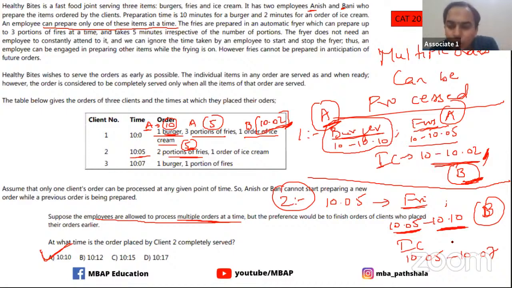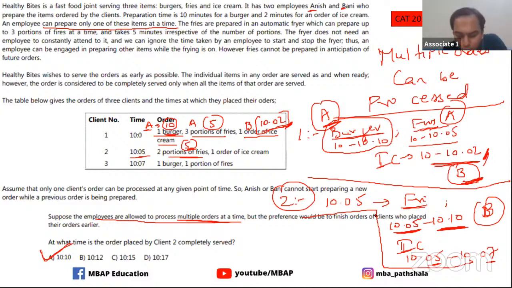Along with that, he's also working on ice cream. So at 10:05 he starts with ice cream as well, and by 10:07 he completes ice cream, because ice cream takes only 2 minutes. So by the time 10:10 happens, fries are already ready. That means by 10:10, B is serving client number two also. All right, guys, is this part clear to everyone?